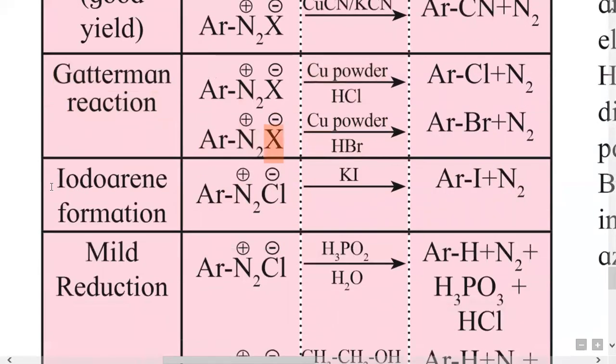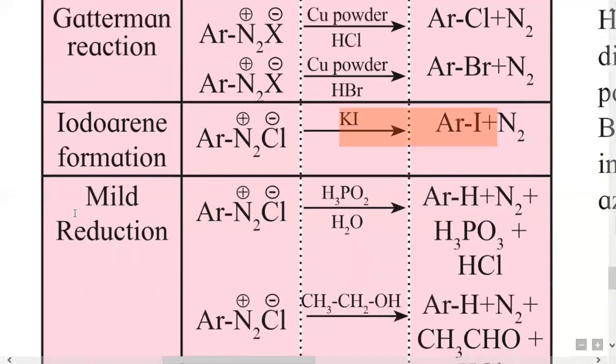Then next is iodoarene formation. We had studied in the first two previous reactions that aryl chloride and aryl bromide can be prepared. But here it is especially given for iodide, that is iodoarene. This is diazonium chloride when treated with potassium iodide, it gives aryl iodide and nitrogen gas.